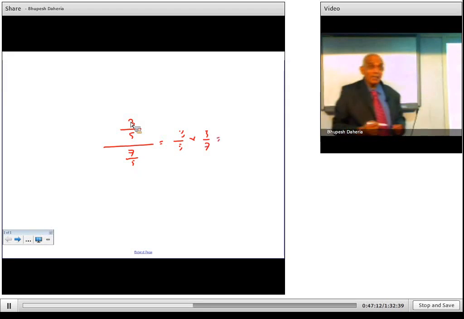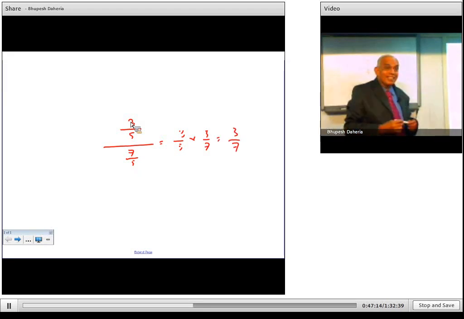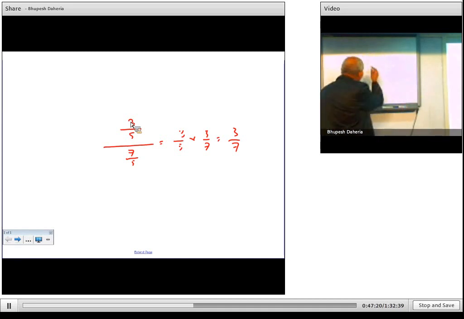Sometimes you are tricked, so you do not know what to do. Supposing they say it is 3 upon 5, you divide this by 7. That person doesn't know what to do. He thinks division is reverse multiplication, so he multiplies this by 7.